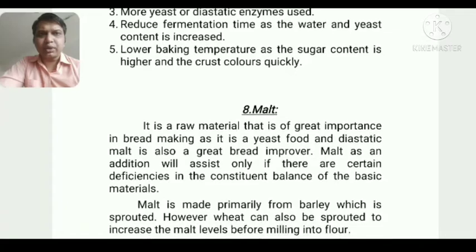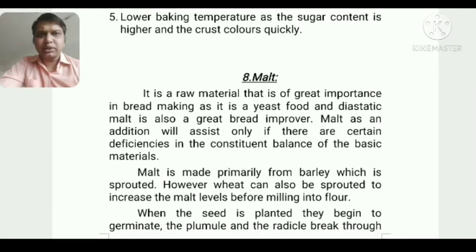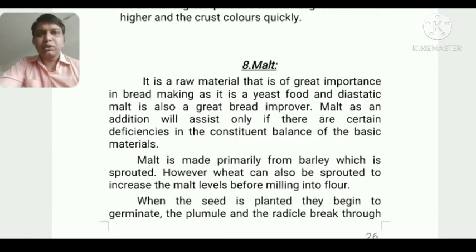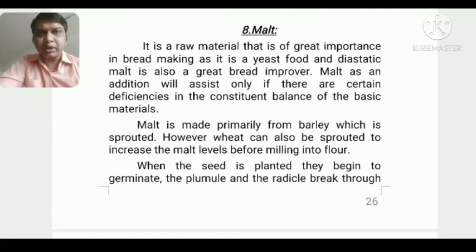Malt is a raw material of great importance in bread making, as it is yeast food, and diastatic malt is also a great bread improver. Now the product which we know as a bread improver is basically malt. Generally, to improve the quality of bread, we use bread improvers. These bread improvers are nothing but malt.